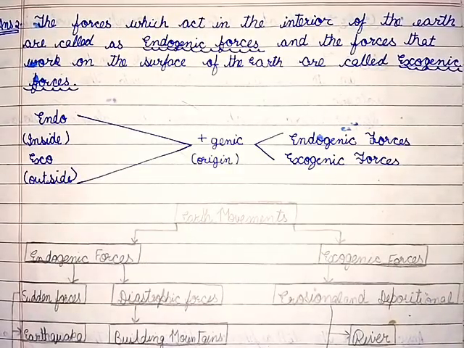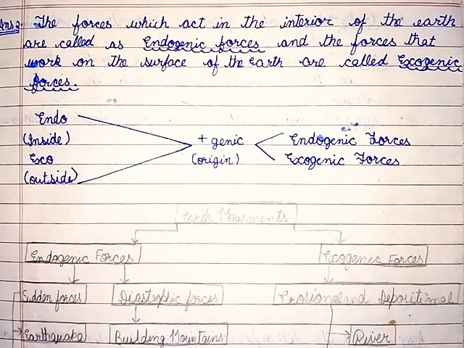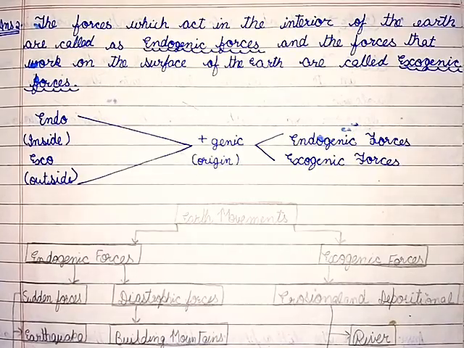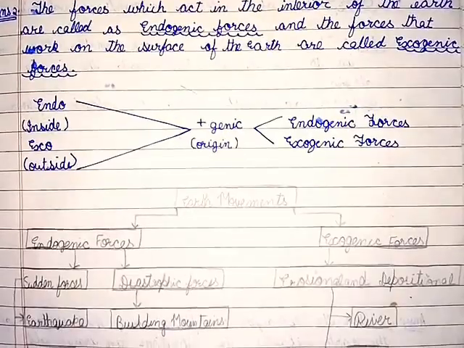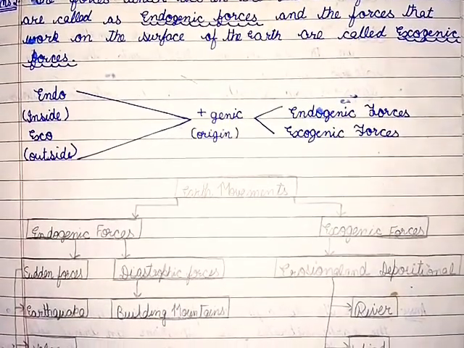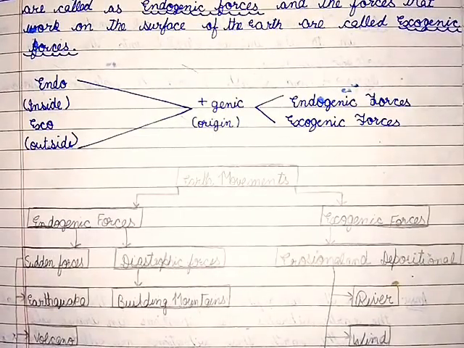Answer number 2. The forces which act in the interior of the earth are called endogenic forces, and the forces that work on the surface of the earth are called exogenic forces. Endo, inside; exo, outside; plus genic, origin. Earth movements, endogenic forces: sudden forces and diastrophic forces.